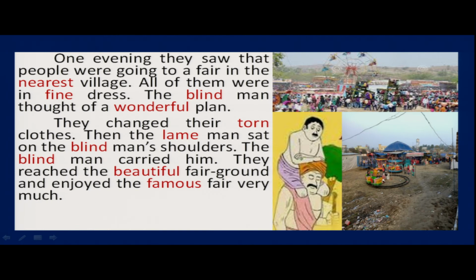All these words which are in red color in the passage are describing words. They say something about the nouns and they are adjectives, right? So let's see some examples which are given in your textbook.